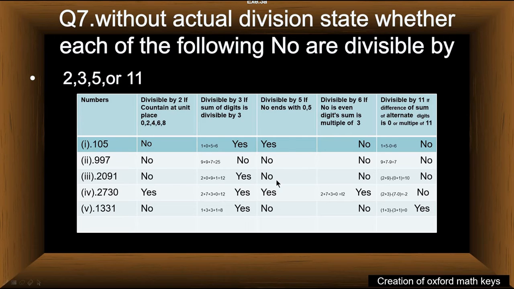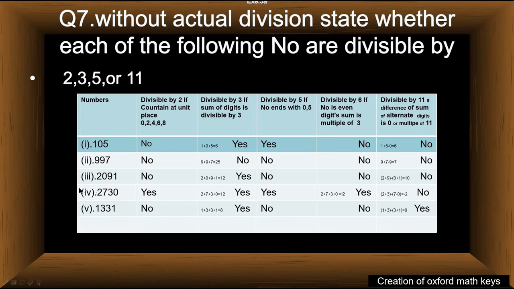2730 is divisible by 5. This number is also divisible by 6 because this number is even, and it also fulfills the second condition. The sum of digits is equal to 12, which is a multiple of 3.